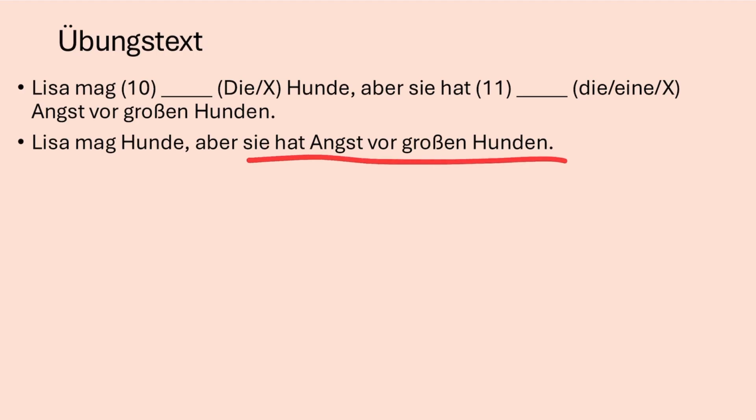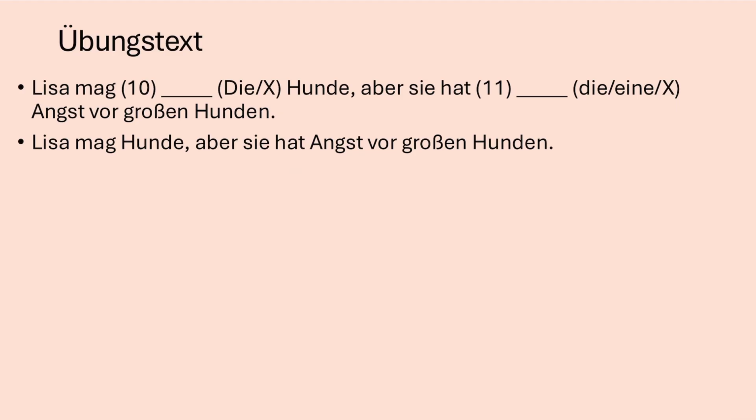Sie hat Angst vor großen Hunden. This is a fixed expression with haben. In German, Angst haben is a fixed expression. It always comes without an article. We just say Angst haben, to be afraid of. Literally it means to have fear. You never say die Angst haben or eine Angst haben. It's always without an article.